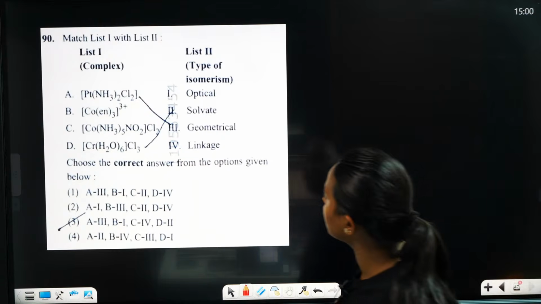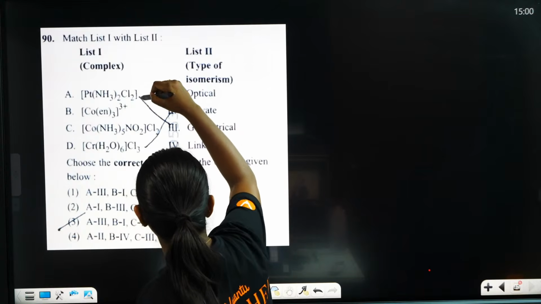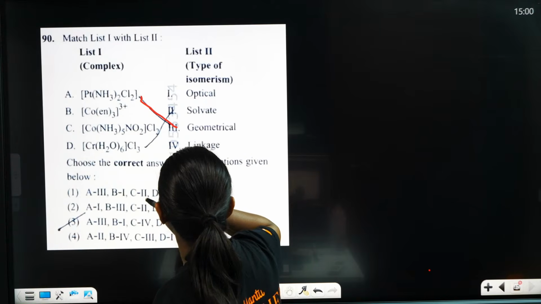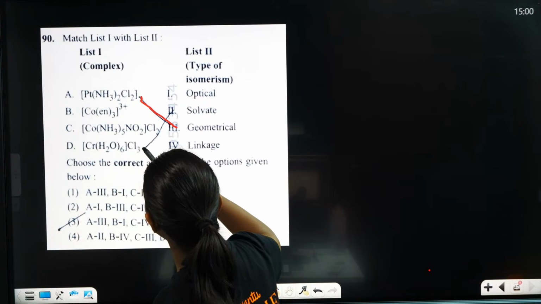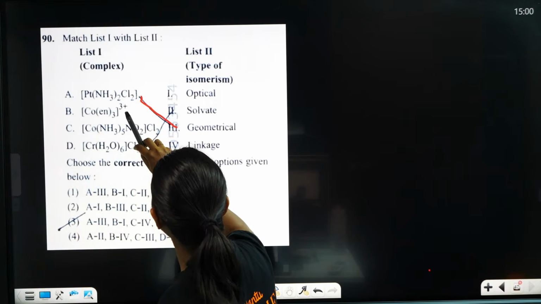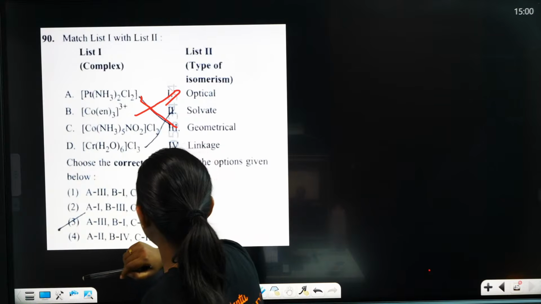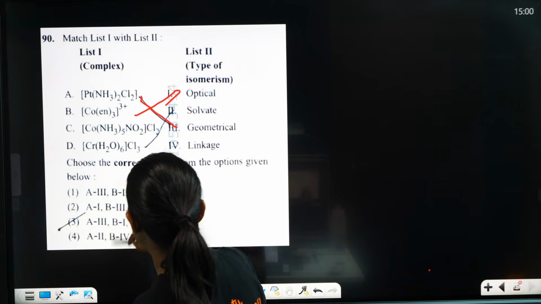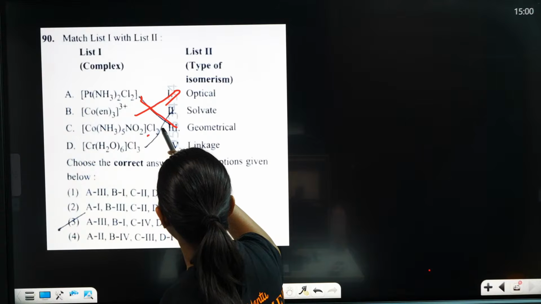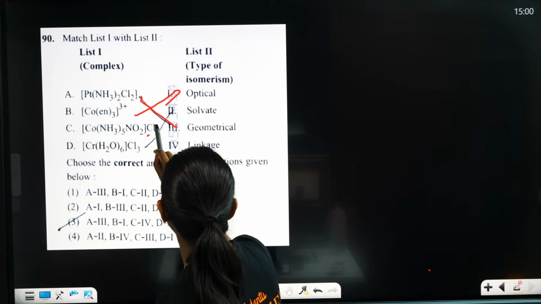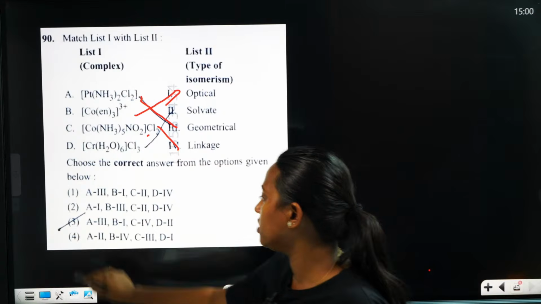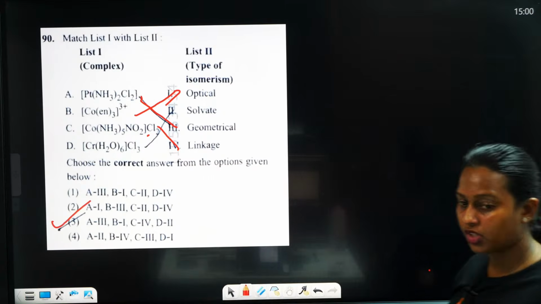A is geometrical isomerism, and B will show optical isomerism. And it will show linkage isomerism. Yes, the correct answer is actually option 3.